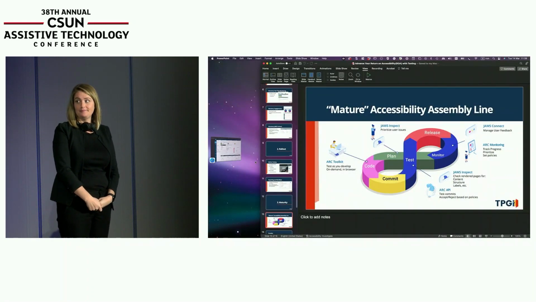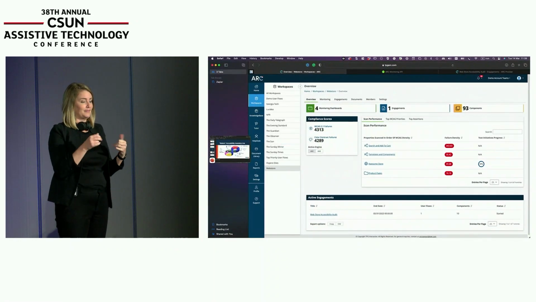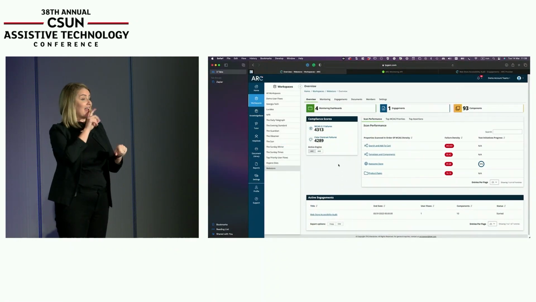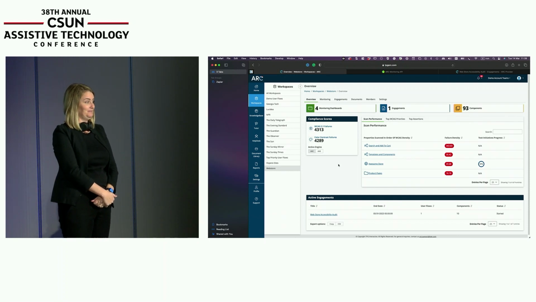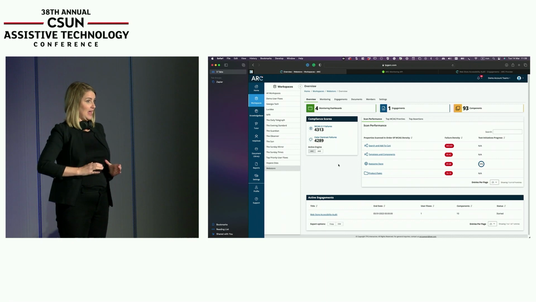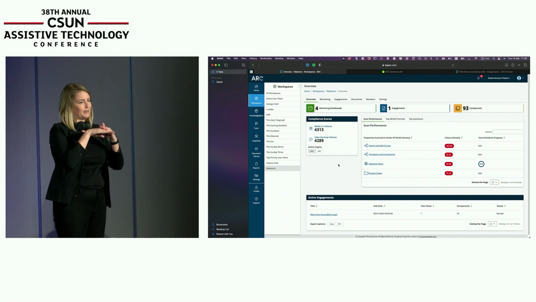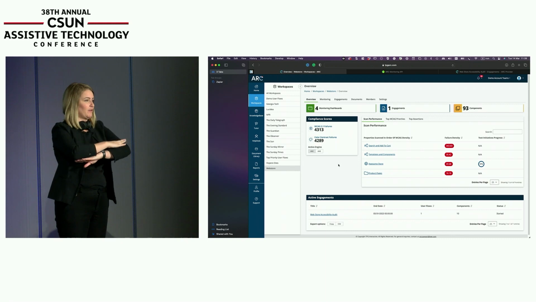and let's have a look at some of this in action. So as I said, I was going to show this to you in terms of the ARC platform. So here's the ARC platform here. This is what we call the client platform, or the client portal, excuse me. So ARC, Accessibility Resource Center, is a platform. We never call it a product. It's a SaaS platform. We don't call it a product because there's really a lot of parts to it.